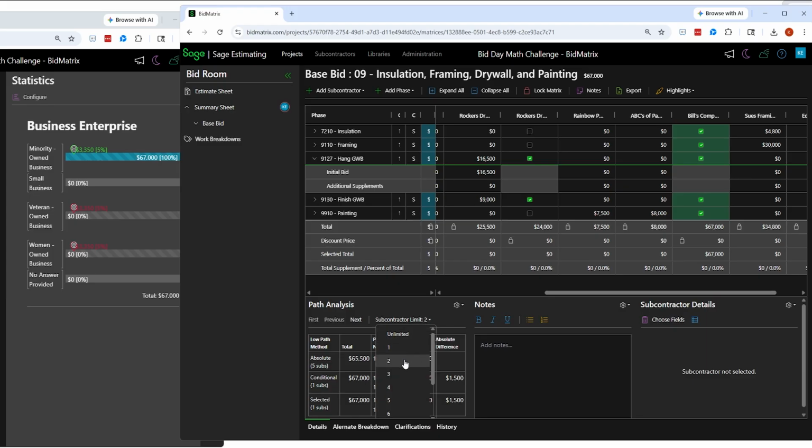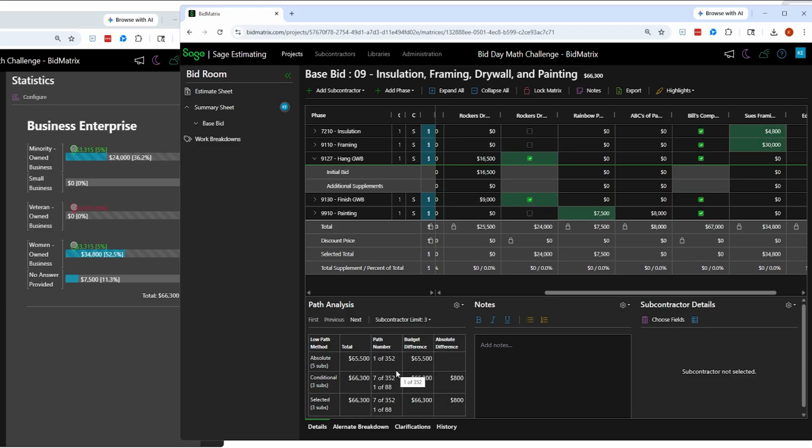So again, if I want to say, what does it look like if I got by with three, that might reduce the number of subs I have to work with, but is it covering enough on my veteran-owned business? It looks like it's covering the other ones and so forth. So again, maybe I could go back and find it by looking through the different jumps, so that if I want to find different levels of what makes my analysis, I could flip through and find it that way. I could also go back through and